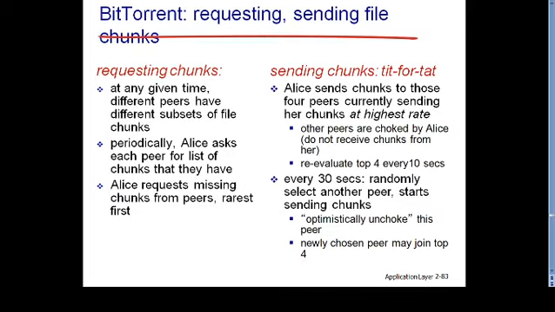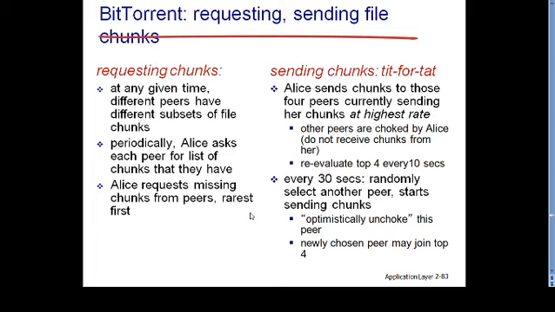Now, this particular slide is very important from the working point of view, because you will get all the information about BitTorrent in this slide. The first point is requesting chunks. At any given time, different peers have different subsets of file chunks. It's quite obvious that at a particular time, Alice has some different chunks, and her neighbor or any other peer has some different chunks of that particular file.